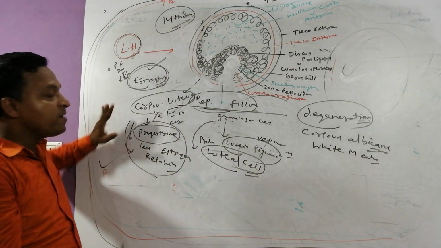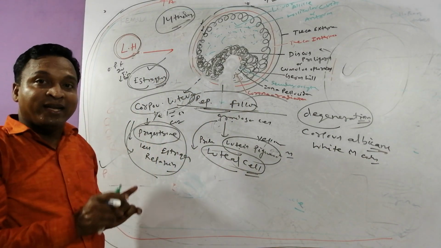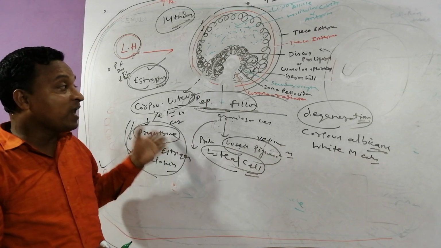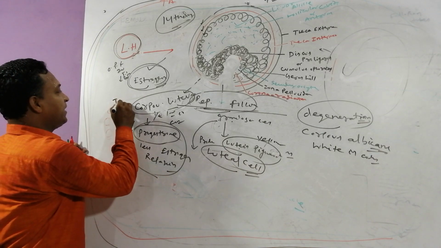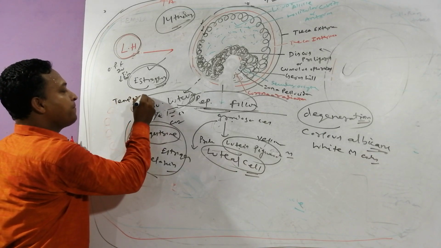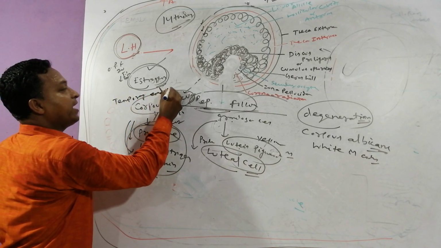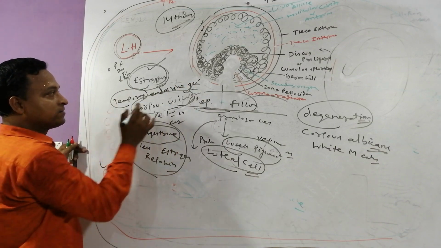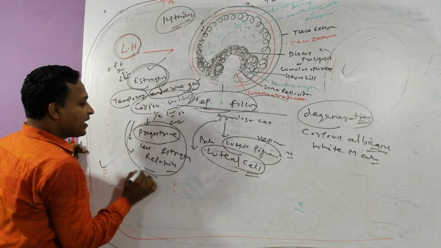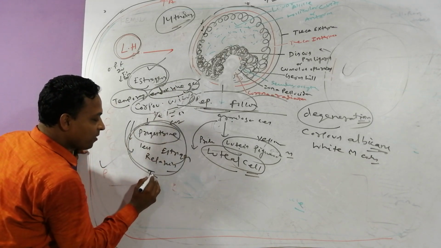So the corpus luteum, if fertilization occurs, is maintained or persists. If fertilization does not occur, it starts degeneration. For that reason, the corpus luteum is known as a temporary endocrine gland. For a short period it comes and acts as an endocrine gland because it produces these three hormones.